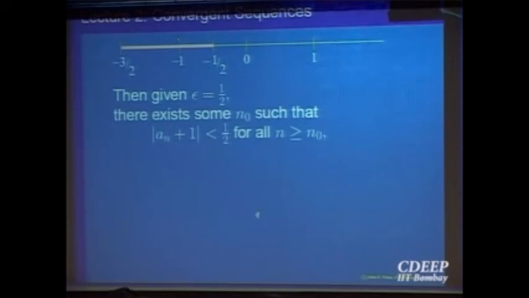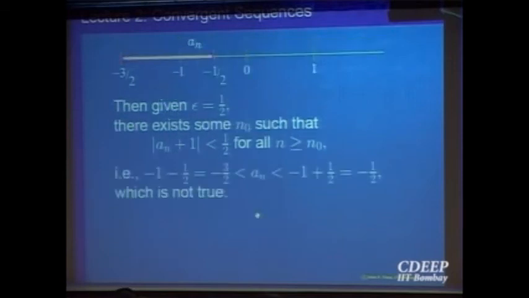So let us write that proof. It says it must be true that minus 3 by 2 is less than a_n is less than minus 1 by 2. Right? So all the a_n must be inside minus 3 by 2 to minus half for all n bigger than n naught. And that is a contradiction because for all even terms the value is plus 1, which will be outside. So that is the proof. That is how you will write it. So you think mathematically, have a sketch and then write it.